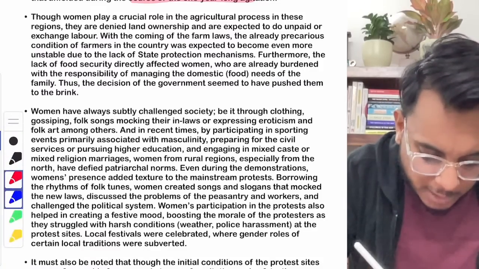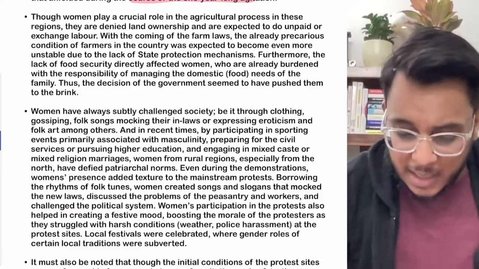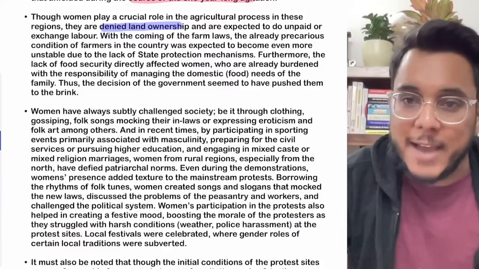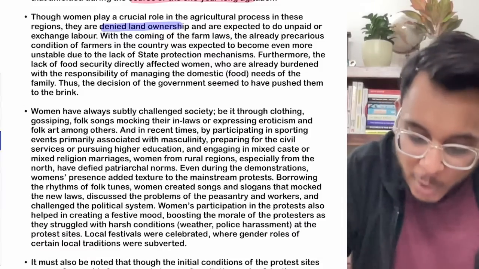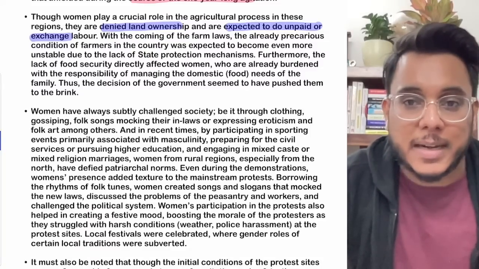Now when we talk about women, though the feminization of agriculture has happened, there is actually a really sad situation also: land ownership has never been given to them. They have been denied land ownership. They are always expected to do unpaid work. Okay, this is something that is happening.